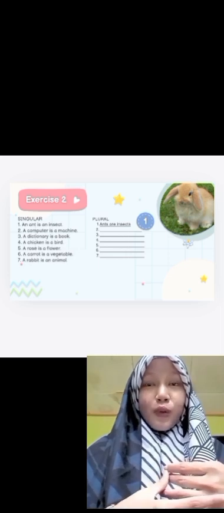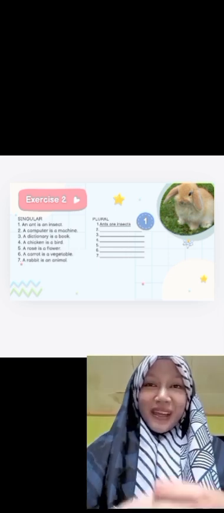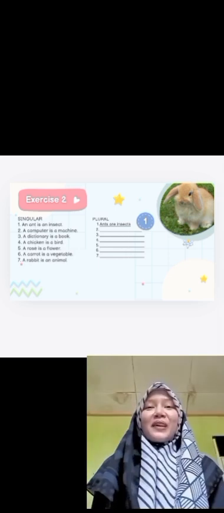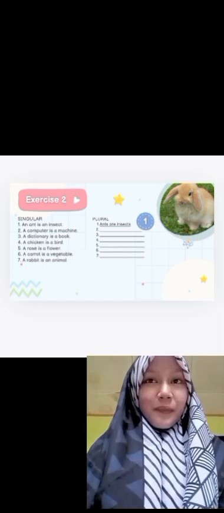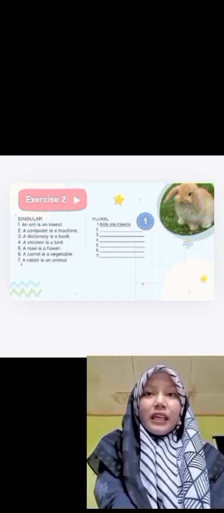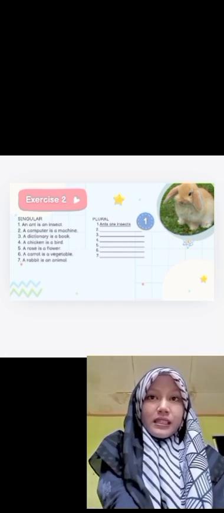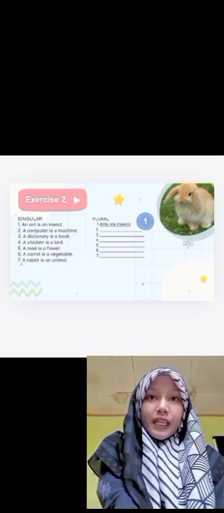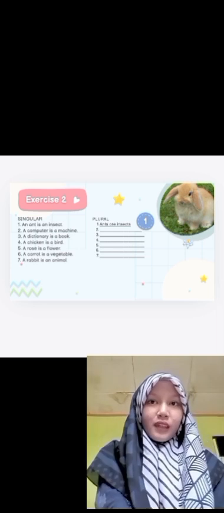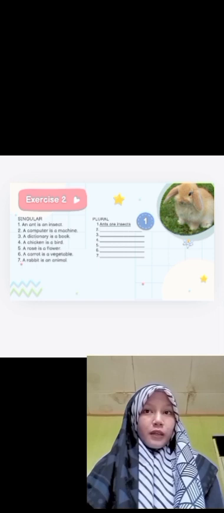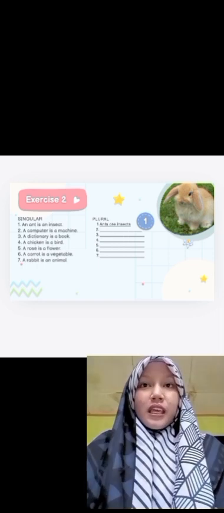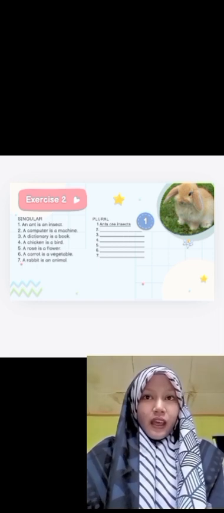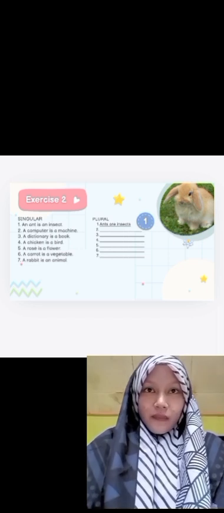Don't get bored of my exercises. Exercise 1. These are singular sentences. We have to make them plural. For the first one, an ant is an insect.